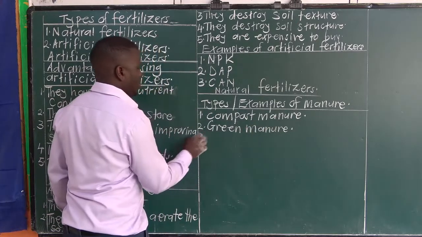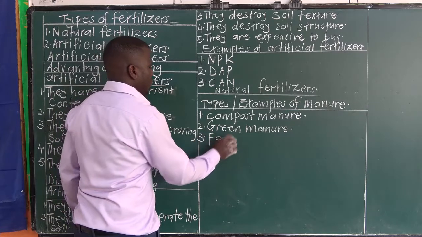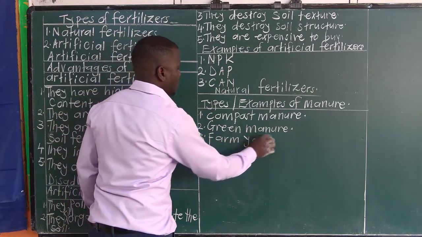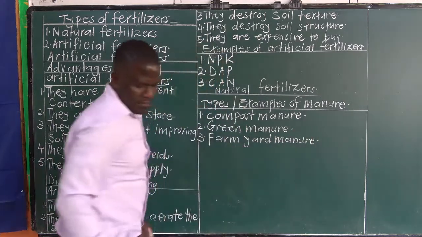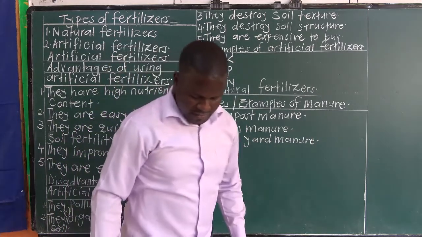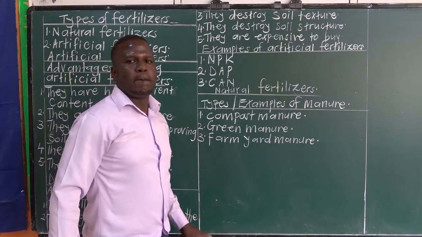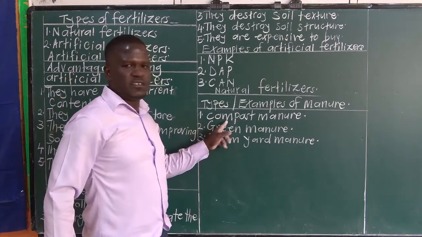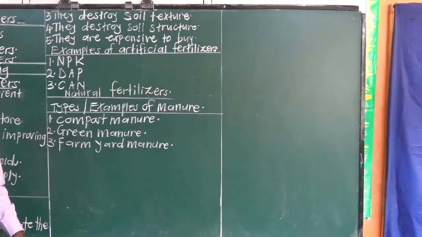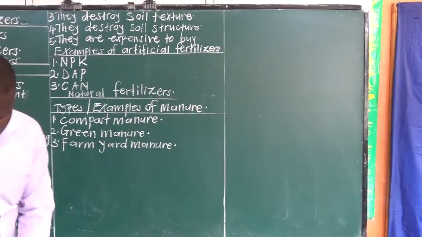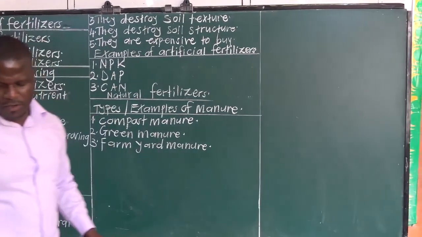Number three, we have farmyard manure. These are the three types of manure: compost manure, green manure, and farmyard manure.